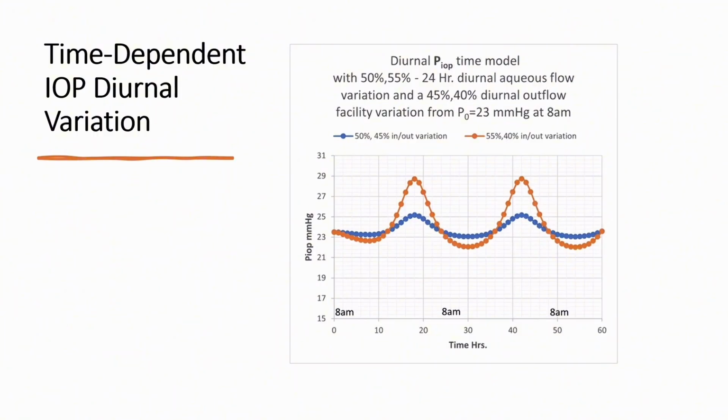Lastly, we can combine the steady-state IOP equation with the time-dependent equation to determine cyclical IOP changes such as diurnal IOP variation. You can do this with the addition of equations describing the time-dependent variations in inflow and outflow facility, as shown below in the graph.